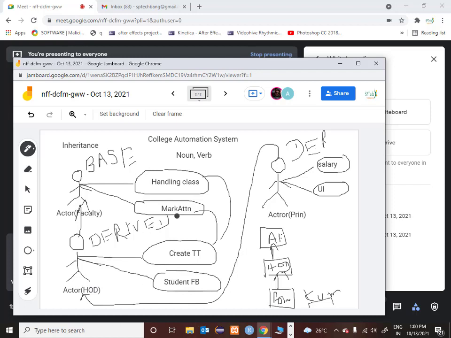So like this you diagrammatically analyze the whole situation in business analysis. I am actually deviating a little from the scope now. Then what you basically do, you take this use case diagram and then convert it into class diagrams, and then you give it to the software development team. Their main responsibility is to convert that class diagrams into Python code, that's all. So they don't have to worry about what is actor, who is faculty, who is HOD. They are not at all bothered. They'll simply see the diagram and they'll start coding.